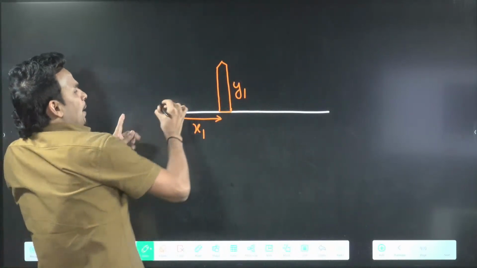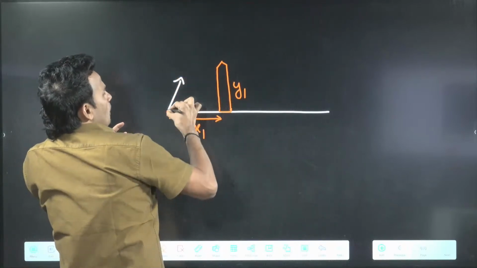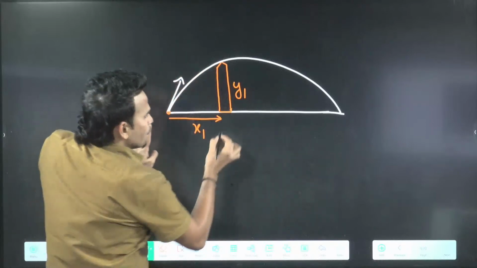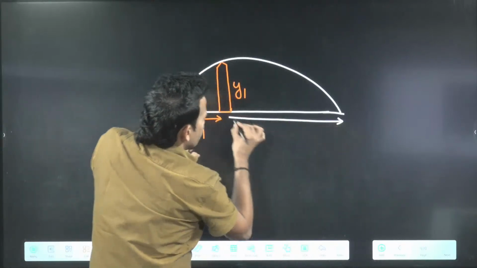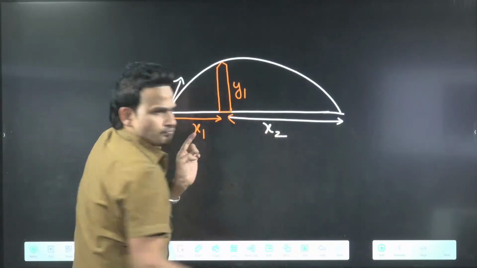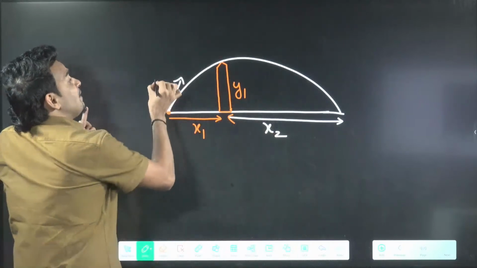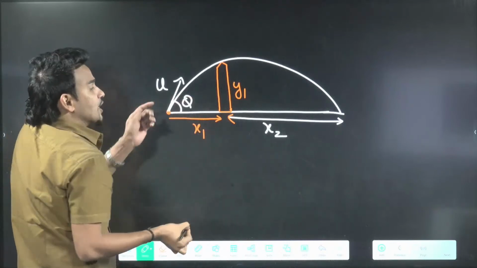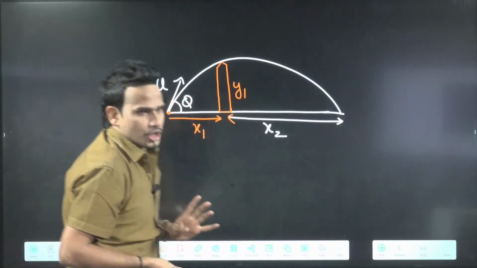And when a ball is thrown with speed u, this ball just crosses this building and falls on the other side at distance x2. Now they will ask you to relate initial velocity and angle of projection. Generally they ask you to relate the angle of projection.